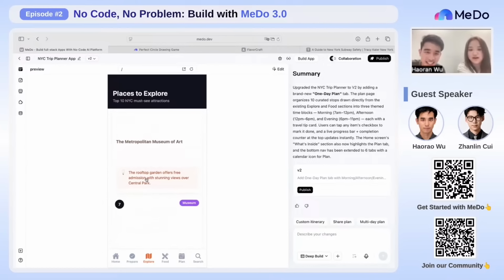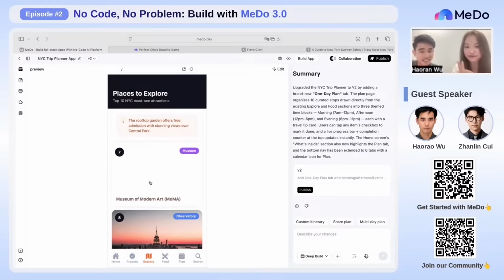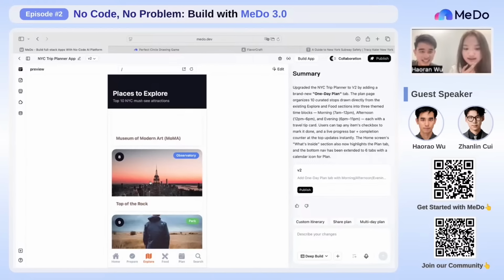Okay, here we go. The rooftop garden offers free admission. I don't even know that. I have been to this museum three times. Wow. Yeah, I will definitely try it next time. Sure. And for students, don't forget to bring your student ID card. You can get a discount for the ticket. Okay, yeah. Of course.